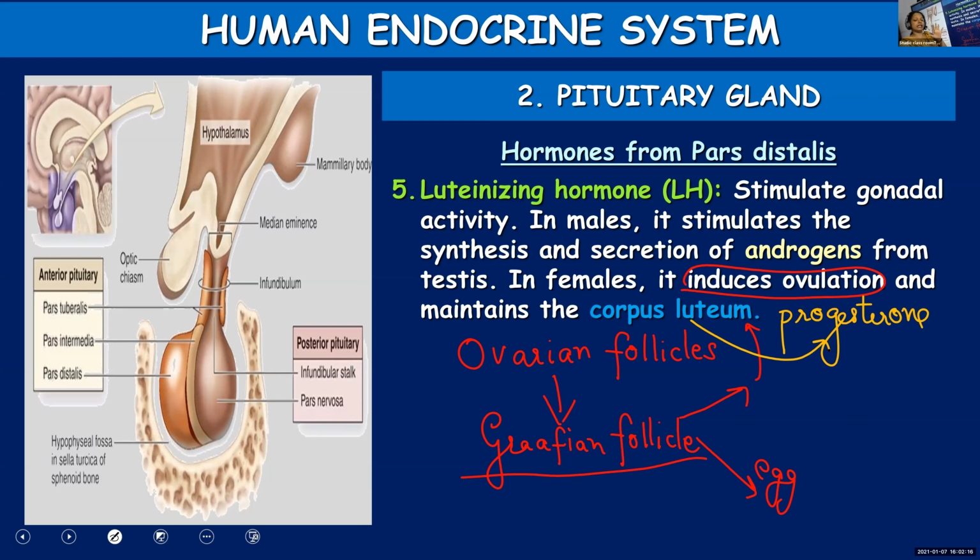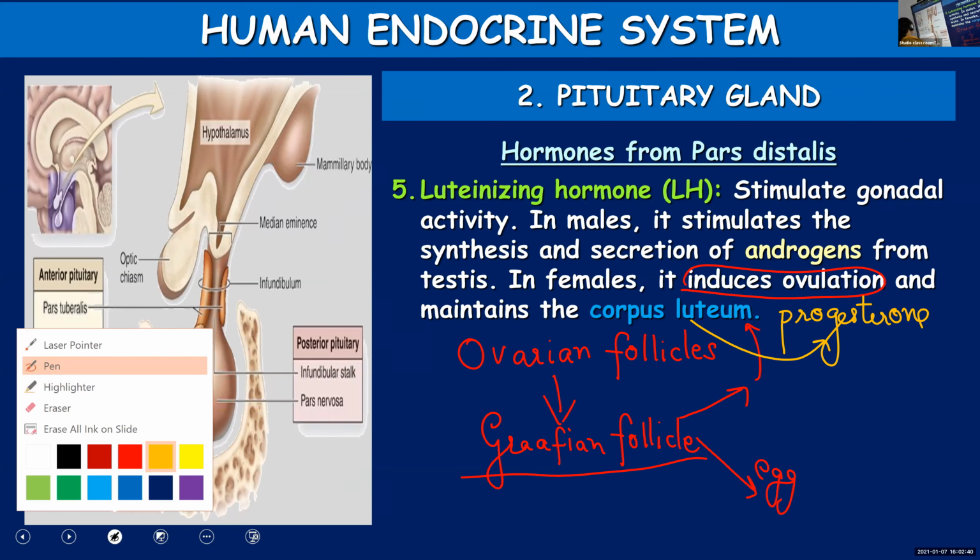So we learned that luteinizing hormone is very essential for the maintenance of corpus luteum. In pregnant ladies, the corpus luteum has to be maintained, and that function is carried out by the luteinizing hormone. Am I clear to you, children?